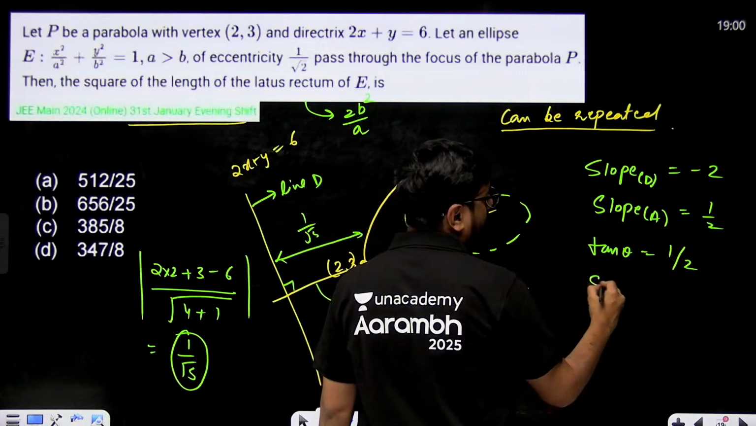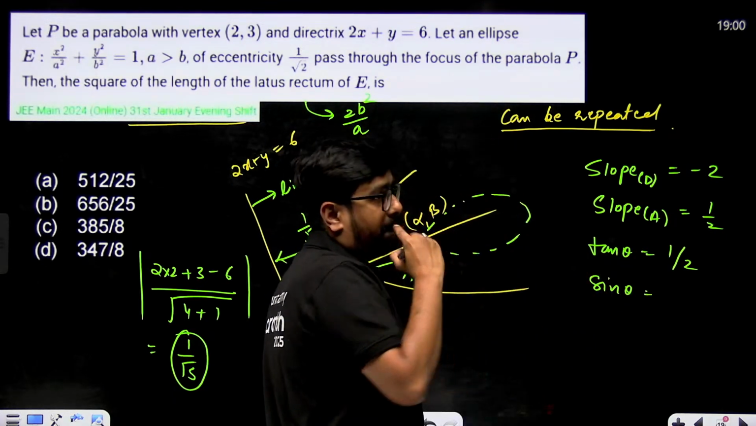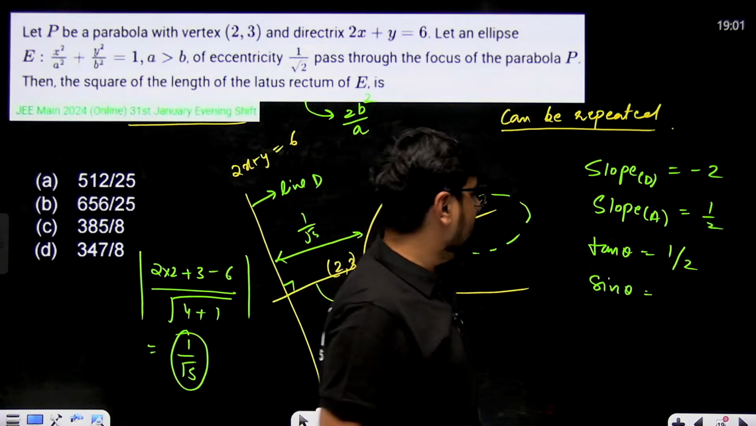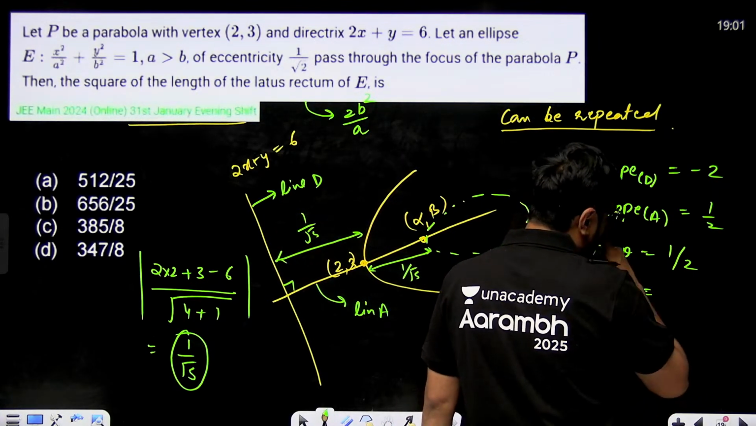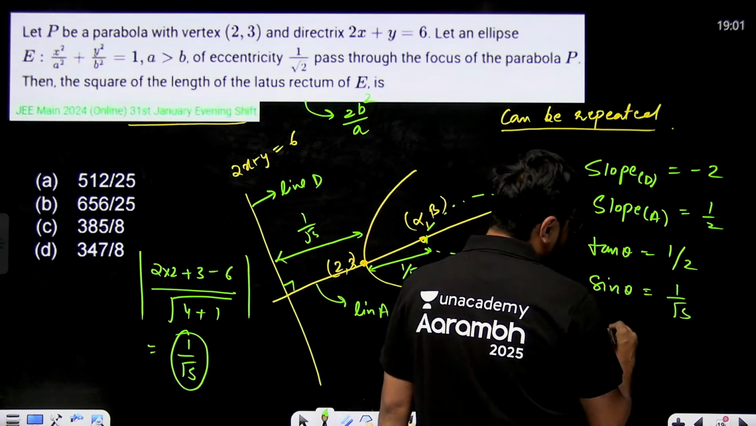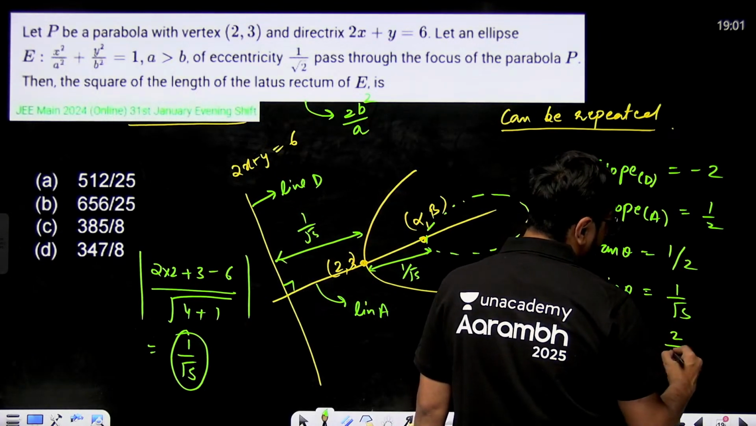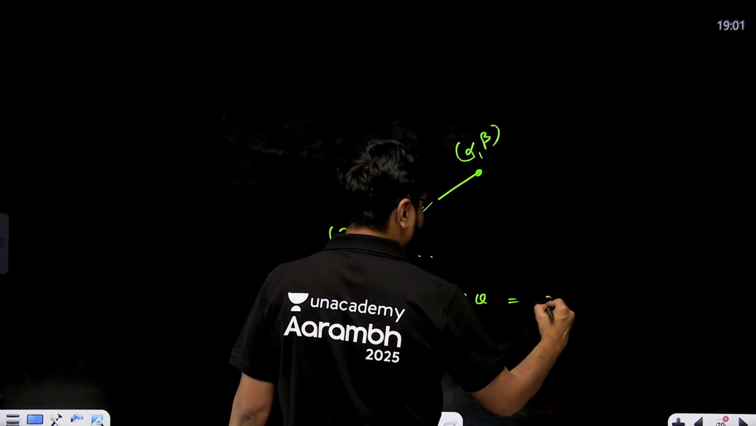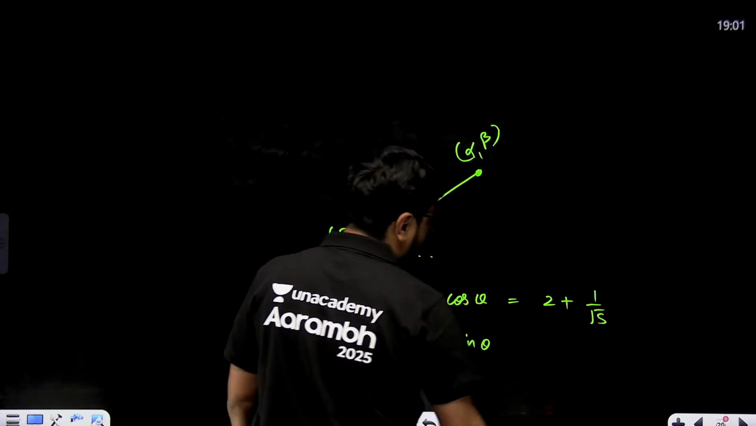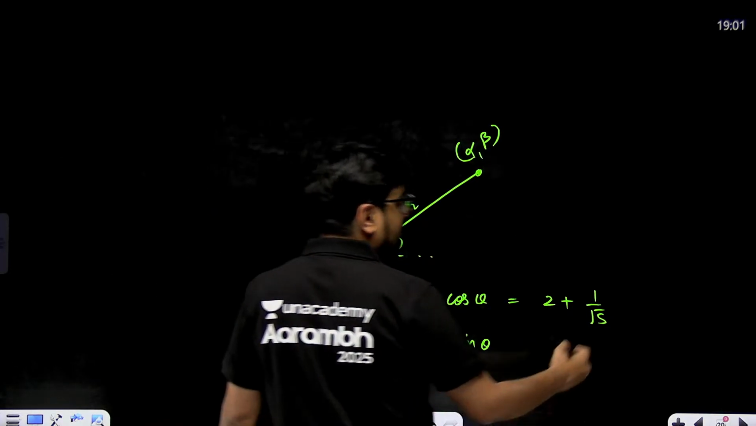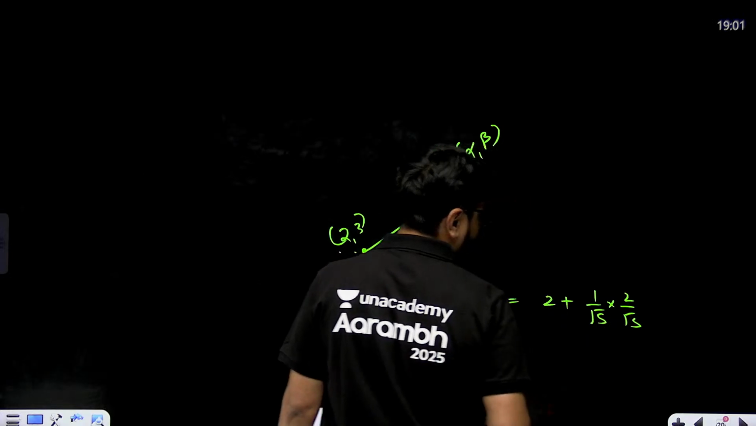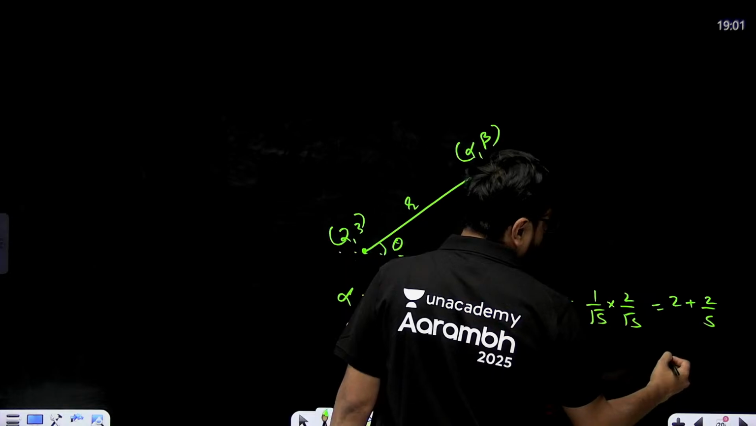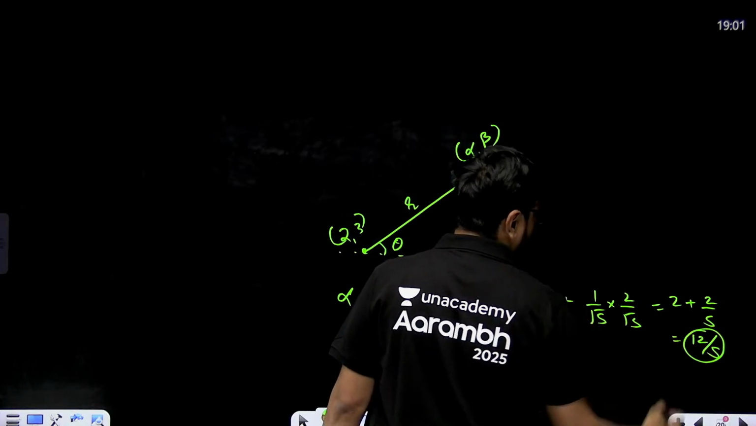If tan theta is 1 by 2, then sin theta will be equal to what? P by H, where H is root of P square plus B square, that means root 5. So sin theta will become equal to 1 by root 5. Cos theta will become equal to 2 by root 5. So I have this point. Alpha will become how much? 2 plus 1 by root 5, r is 1 by root 5 distance, cos theta is 2 by root 5. So this will become 2 plus 2 by 5. That means 12 by 5. This point will be 12 by 5.